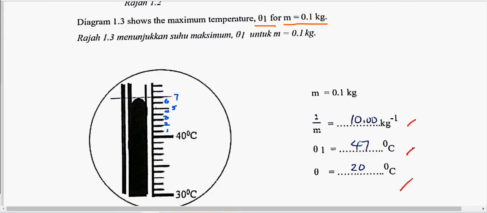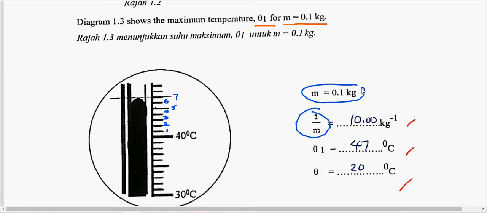Okay, so diagram 3.1.3 shows the maximum temperature theta 1 for M 0.1 kg. So it is given already here, M is 0.1 kg, and then you need to calculate 1 over M. Press the calculator: this value, 1 over M, is actually 1 divided by this M, which means 0.1.